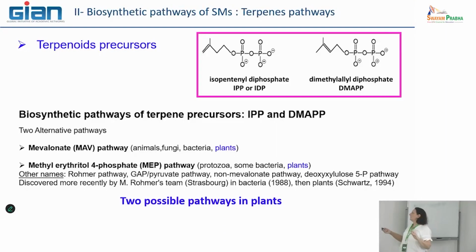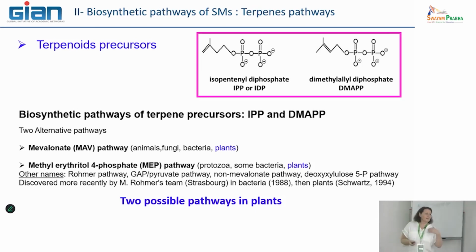So the question a long time ago was, is this diphosphate group added to the isoprene at the end of isoprene biosynthesis, or is it directly included in the molecule that leads to this IPP or DMAPP? The second way is the good one. And this was the first point in the history to discover what are the pathways leading to these two molecules, IPP and DMAPP.